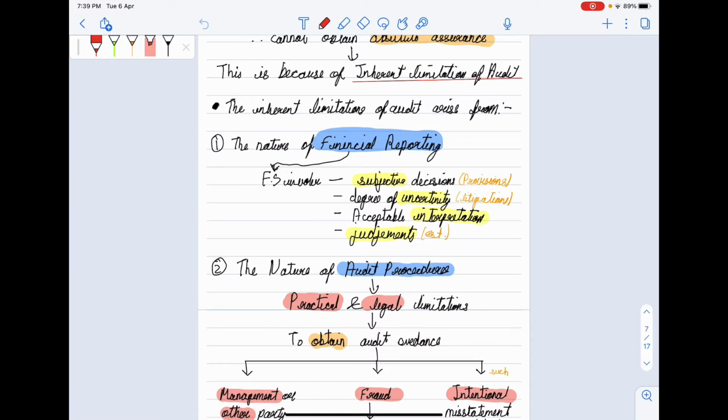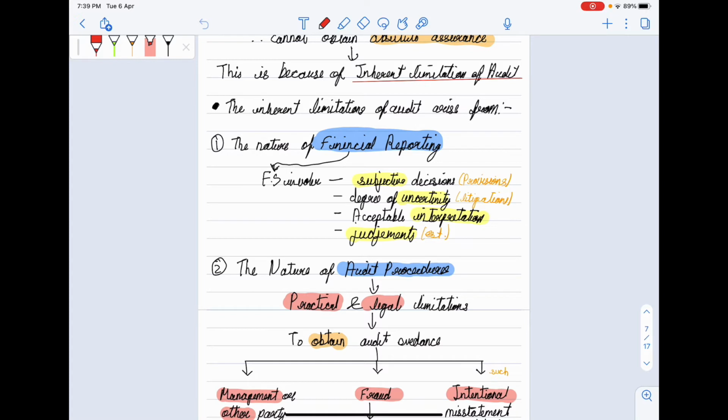In some cases there are judgments. Subjective decision like provision, we create provision which is subjective. How much provision should we create? 5% of debtors or 10% of debtors? So this is subjective, there will always be a debate in it.